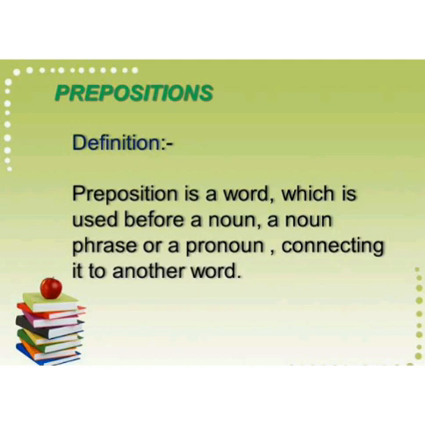In more easy words, prepositions are the words which are used before a noun phrase or a pronoun, connecting to another word, showing the relation between two nouns or pronouns. I think you understood it. The preposition must have an object, or the sentence is not complete. If there is no object after the preposition, the sentence will not be completed.